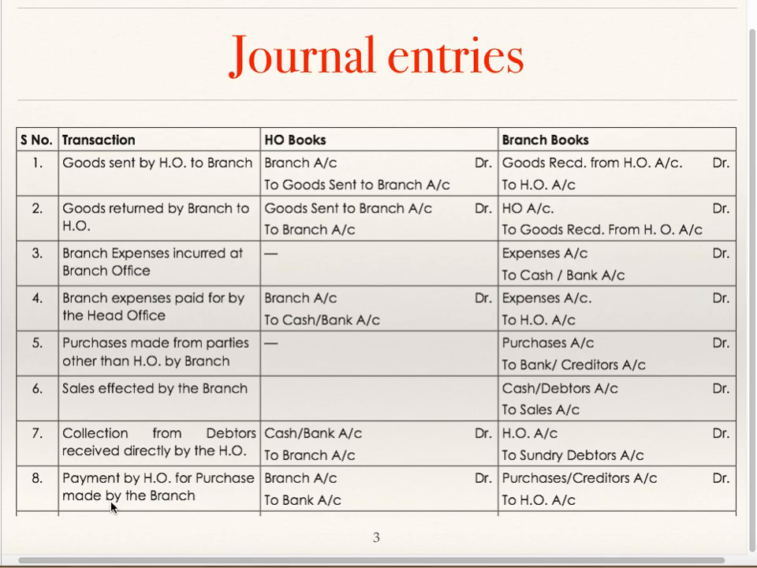Payment by head office for purchase made by the branch. In the books of head office, branch account debit to bank. Same entry which we have seen for transaction number 4. Head office is paying, so it will credit bank account, but it is paying it for branch. So entry in the books of head office is branch account debit to bank. In the books of branch, the entry will be purchases account debit to head office or creditors account debit to head office if this amount is paid for creditors by head office.